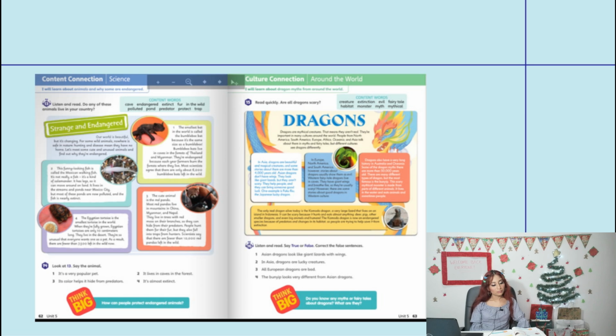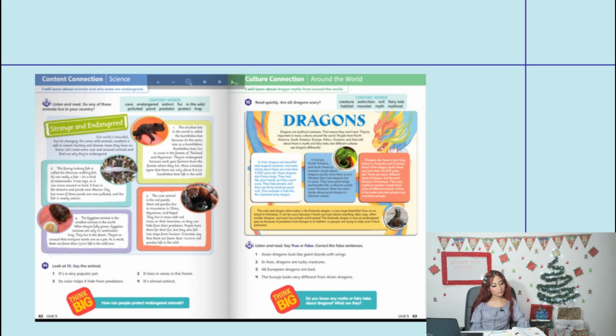1. The smallest bat in the world is called the bumblebee bat because it's the same size as a bumblebee. Bumblebee bats live in caves in the forests of Thailand and Myanmar. They're endangered because each year farmers burn the forests where they live. Most scientists agree that there are only about 6,000 bumblebee bats left in the wild.